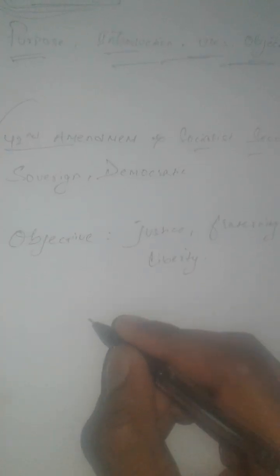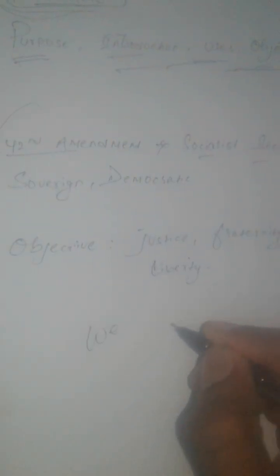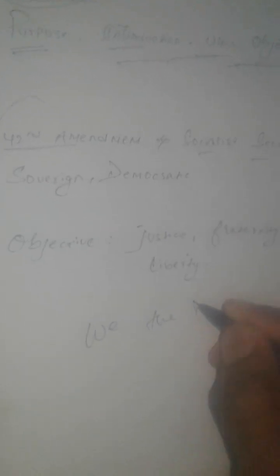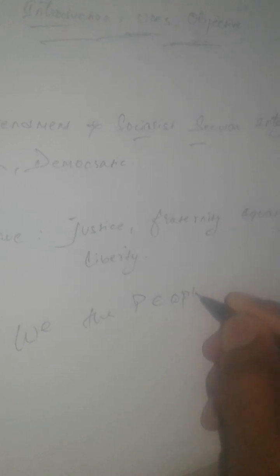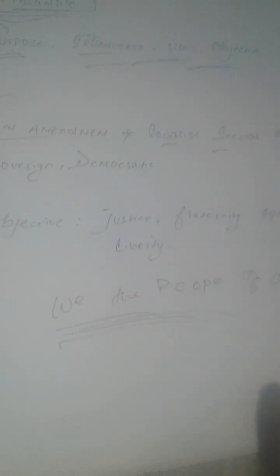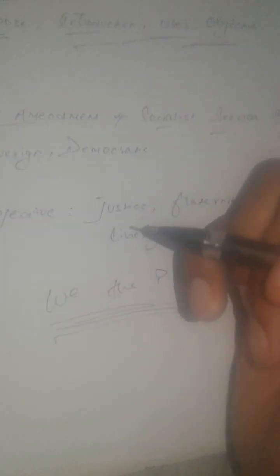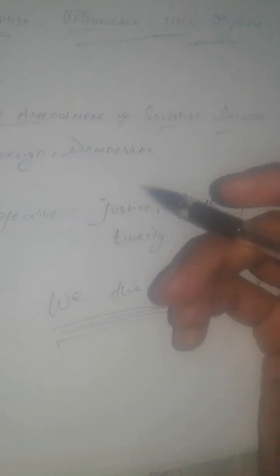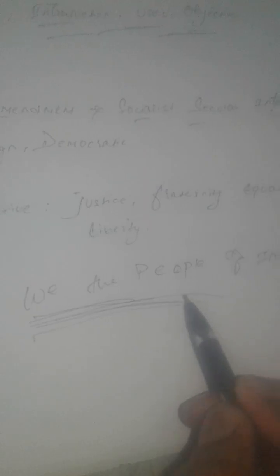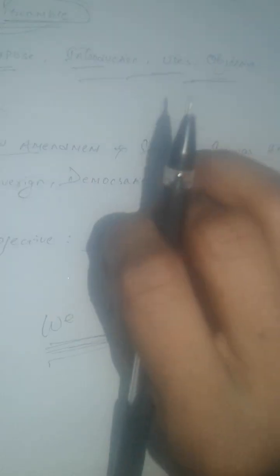Before understanding that, we should understand "We the people of India." This is one of the enlightened phrases of the preamble given in our Indian constitution. What does this mean? That means that while preparing our constitution, on behalf of the people of India, the constituent assembly has prepared this constitution of India.